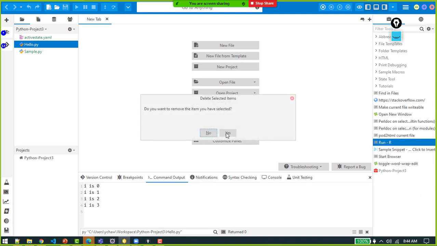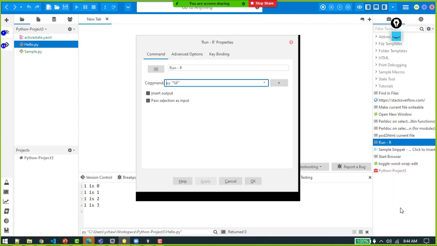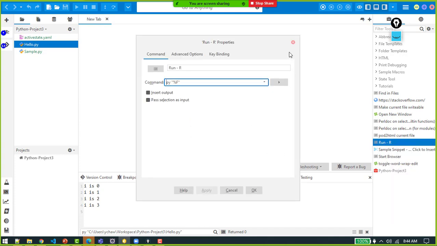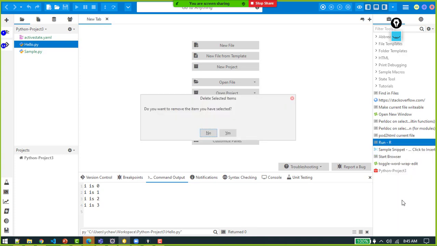What I did was, I wanted a shortcut to run my application, so I deleted this run -r. I can delete that and create a new one.